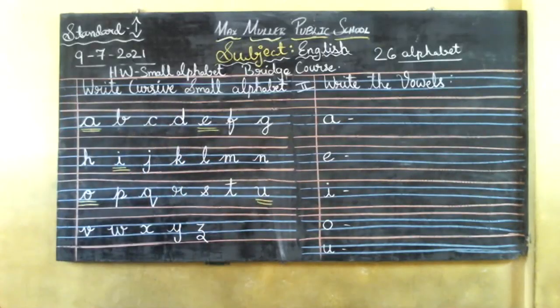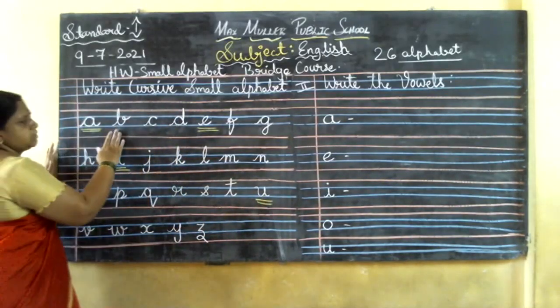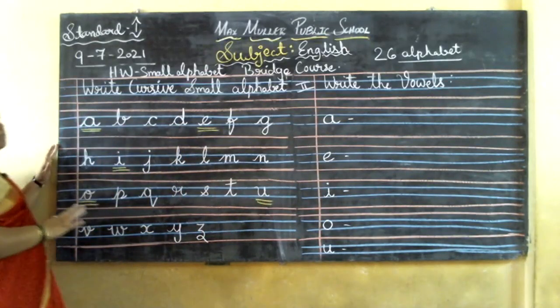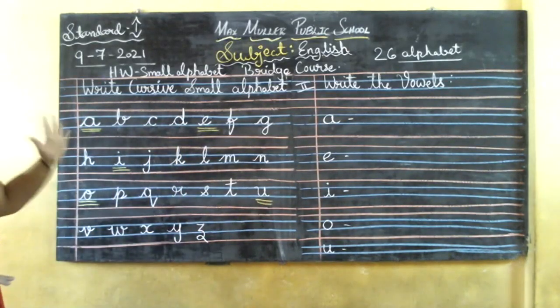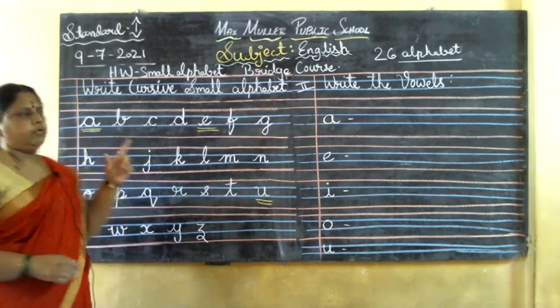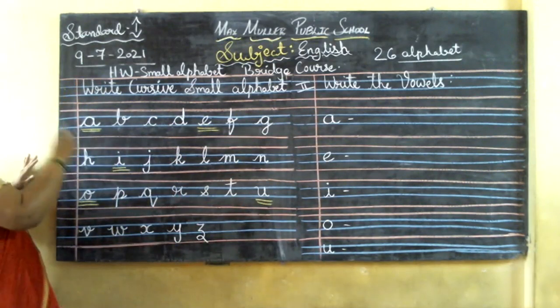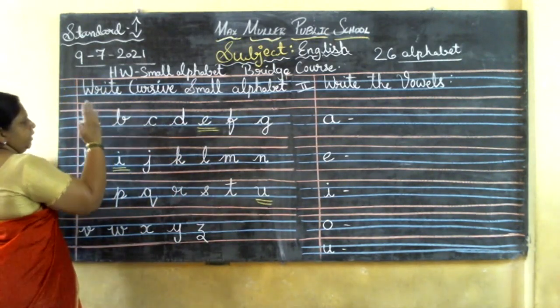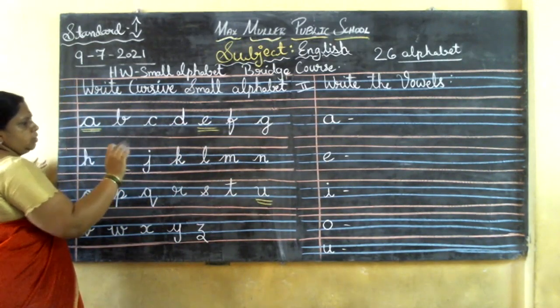Okay. So here, how many letters are there in the alphabet? 26 letters. In the 26 letters, if you take out 5 letters, what will be remaining for you? 21 will be remaining for you, children. So I'll just count it and tell you. See, you leave off A. Whichever I have underlined, don't count it, children.